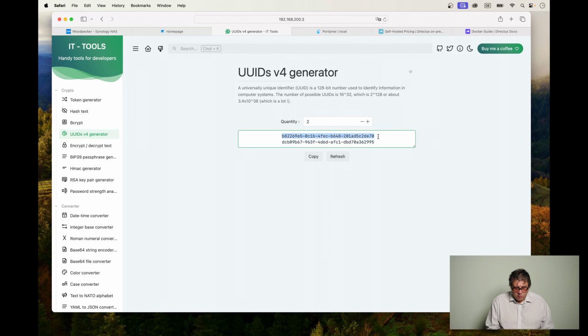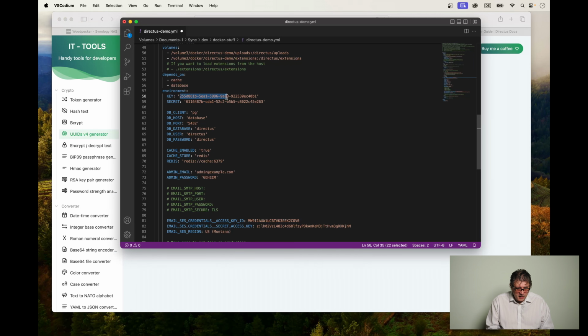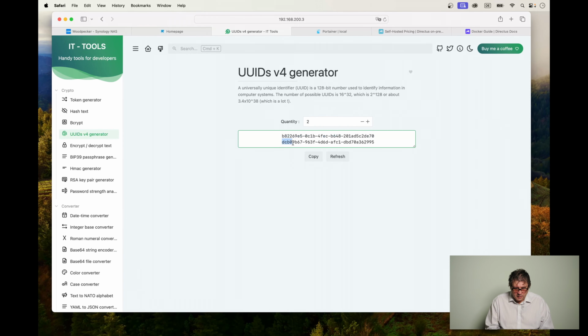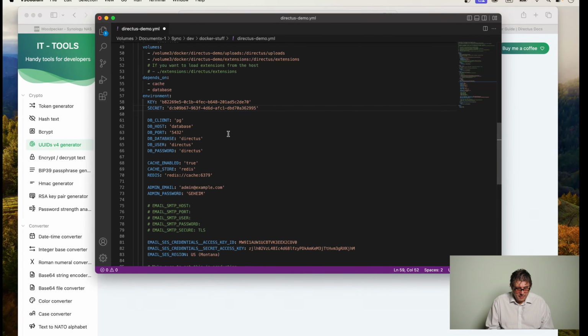I'm going to use these two, copy these into my clipboard, go back to my editor and use this one as the key. Copy paste as usual. And let's take the second one as the secret. Copy paste as before. Done.